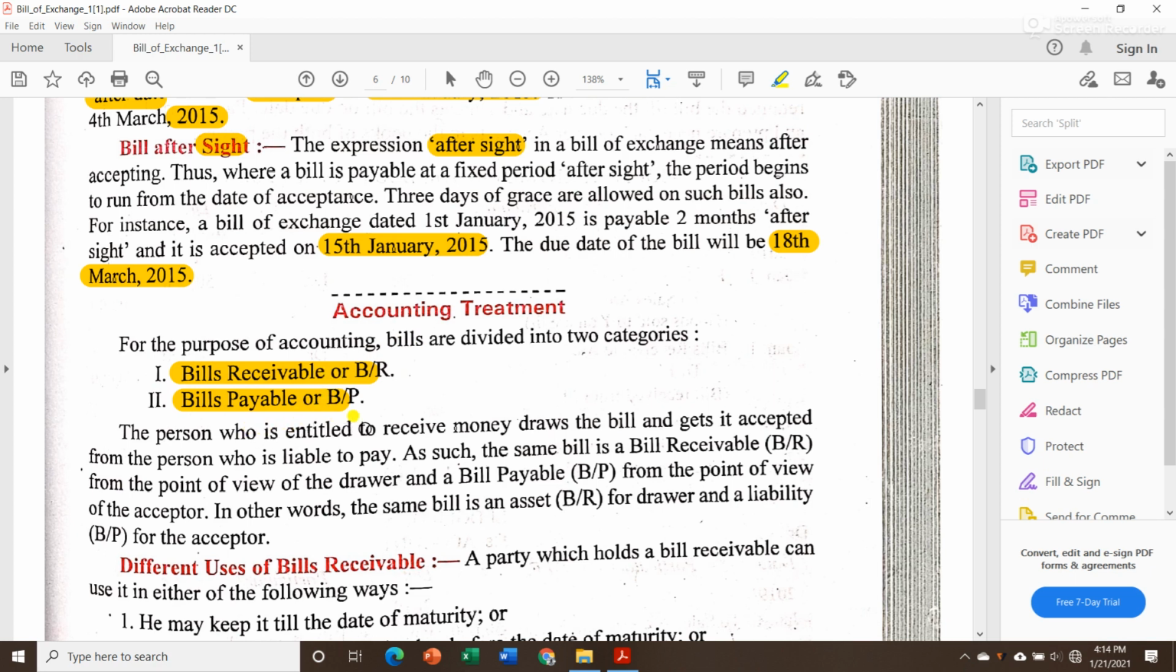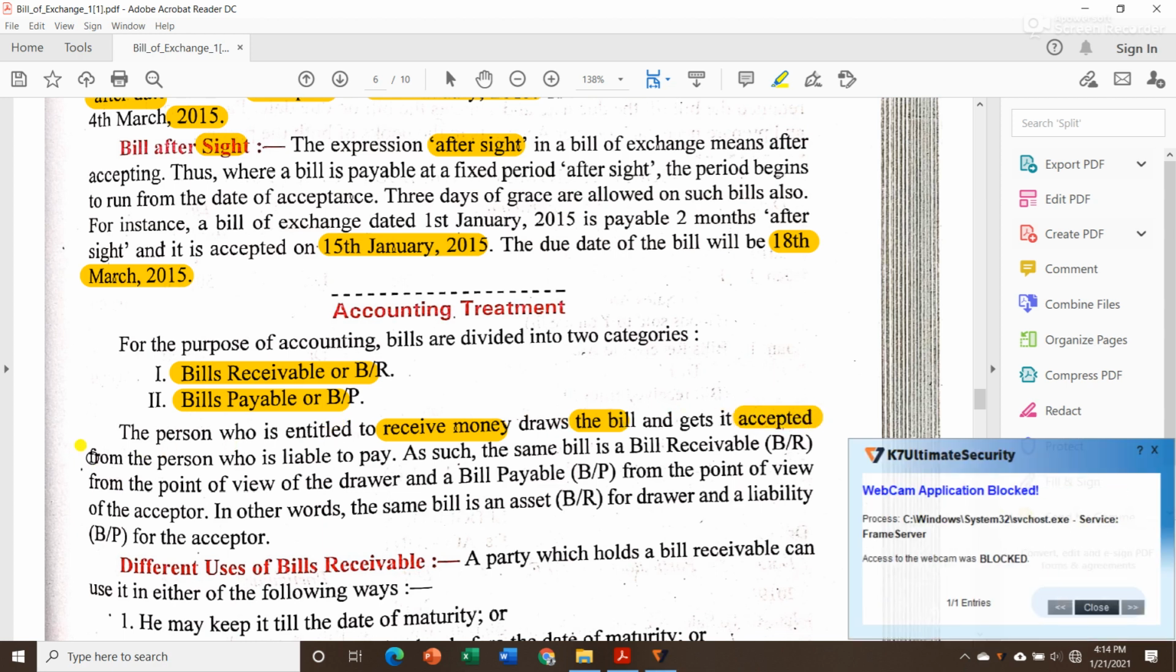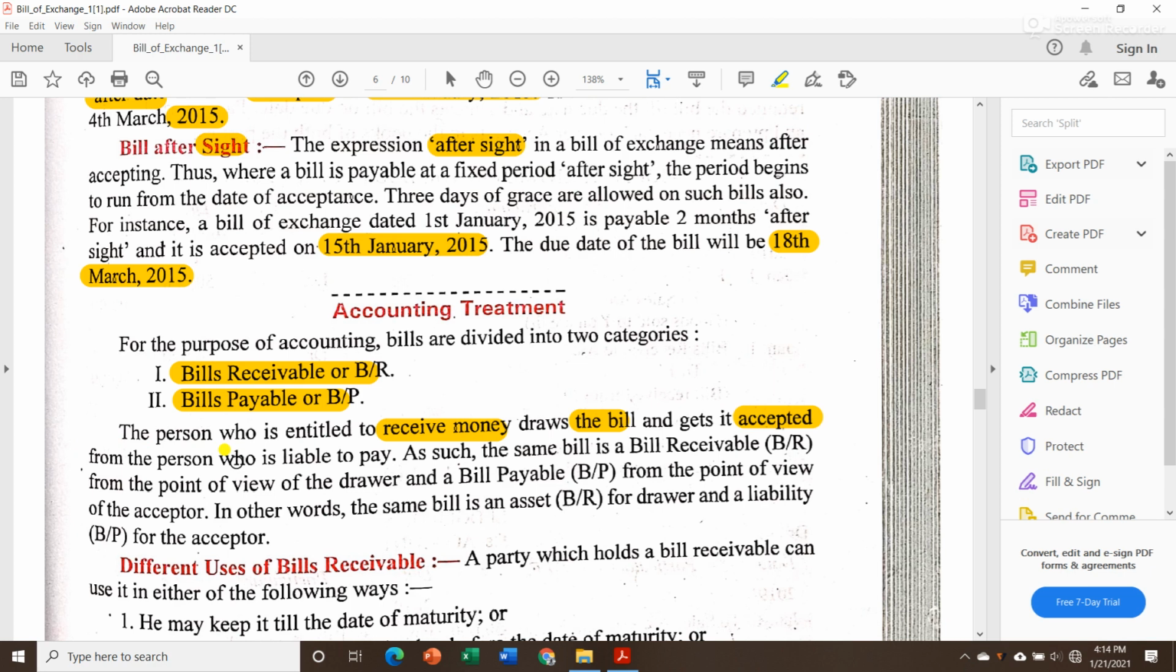Now the person who is entitled to receive money draws the bill. Suppose I sold goods to Mr. A, then I will be the one who will draw the bill. I will make a bill, I will sign it, and then I will send it to Mr. A. Then he will accept it, and send it back to me, saying that he has accepted the bill.